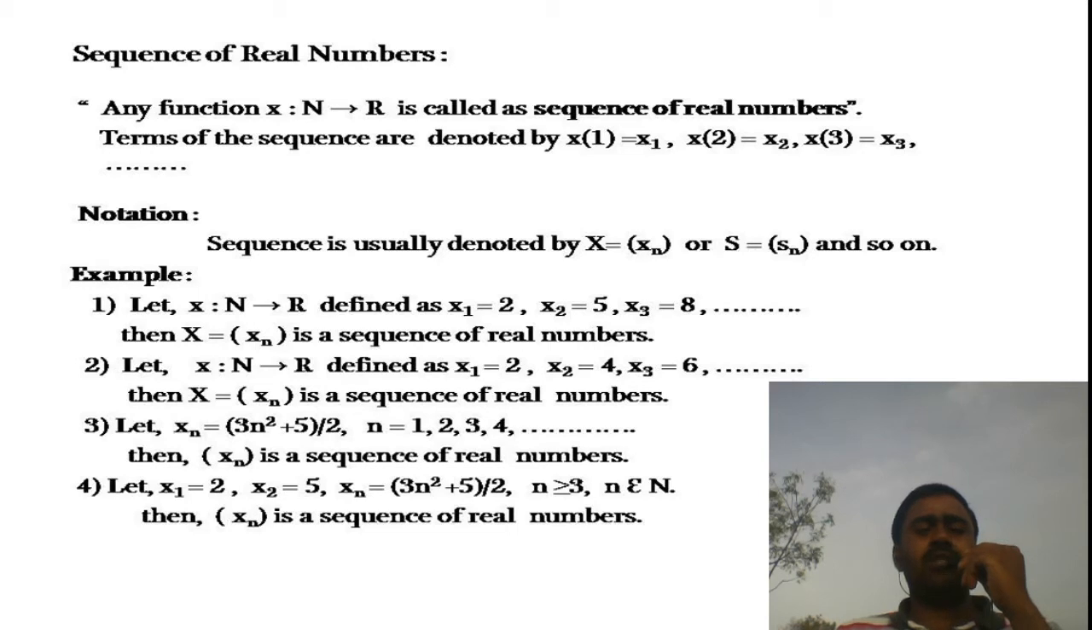Here I have given several examples of sequence. First, x is a function from the set of natural numbers to R, whose terms are given as x1 is equal to 2, x2 is equal to 3, x3 is equal to 5, x4 is equal to 8, and so on. It is a sequence of real numbers. Another example of a sequence has terms x1 is equal to 2, x2 is equal to 4, x3 equal to 6, and so on.